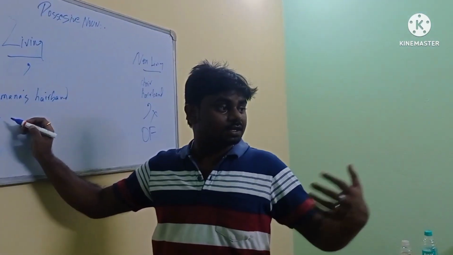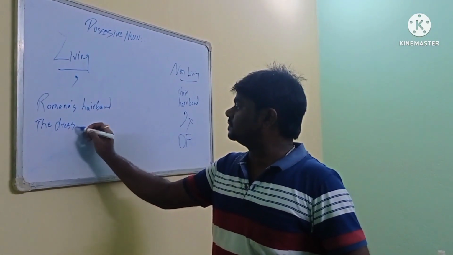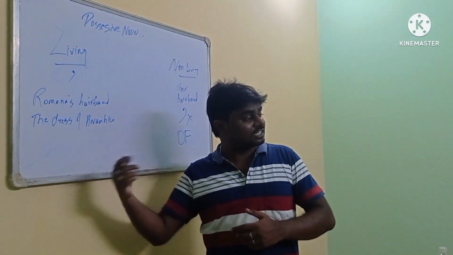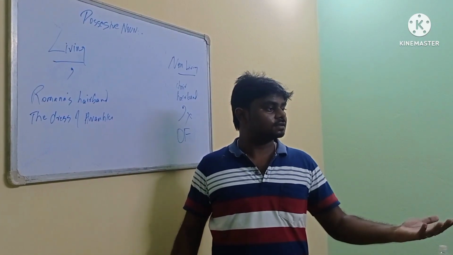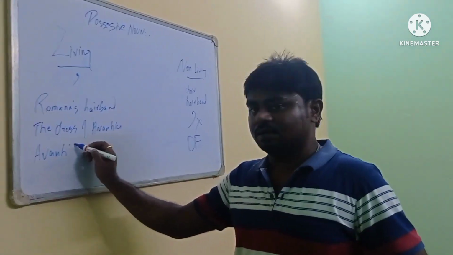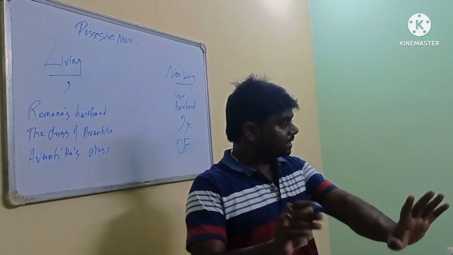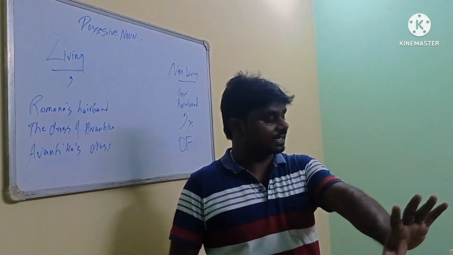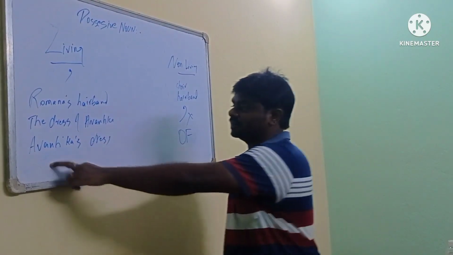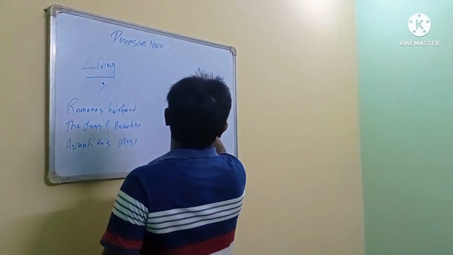So the question, what was it? Say the dress of Avantika. The dress of Avantika. Yes, everybody? So how to change and put apostrophe? Avantika's dress. So we write Avantika's dress. Clear everybody? Avantika is a living being. Did we put apostrophe? Yes. So Avantika's dress. Apostrophe given. Correct.